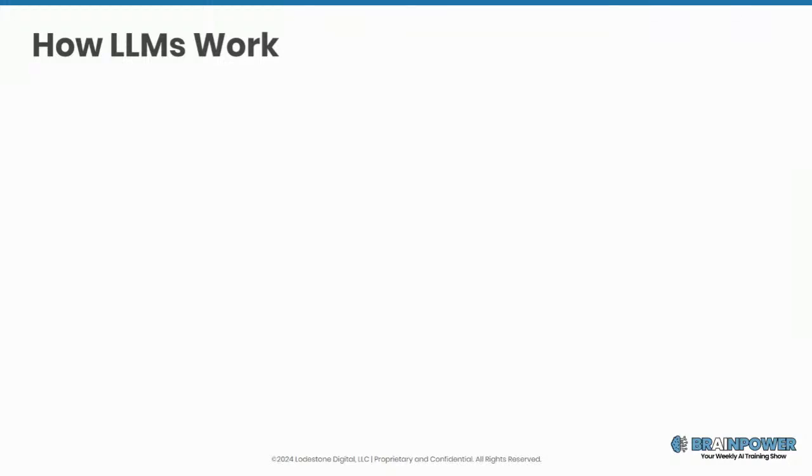The first one is compute power. So you need to have the computational power to drive the large language model to give you results in an appropriate period of time. If you've worked with ChatGPT, you understand that there are differences between the speed of 3.5 and 4. Okay, so that's the first one.